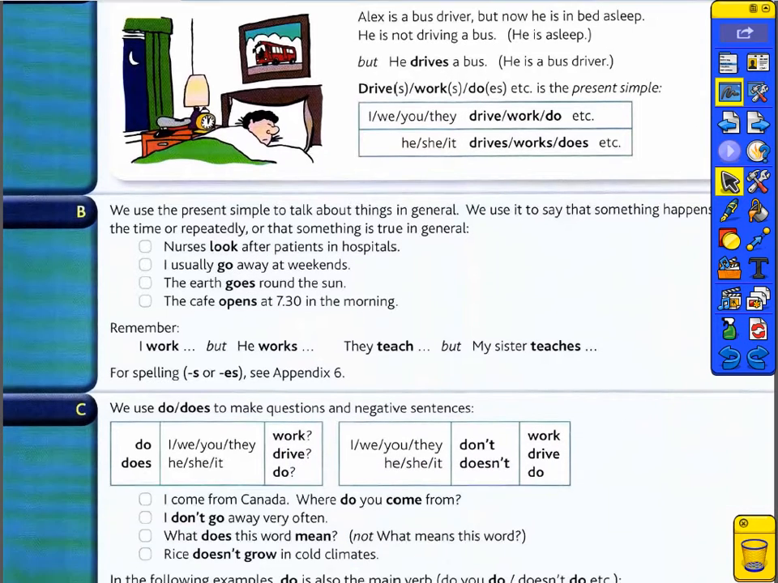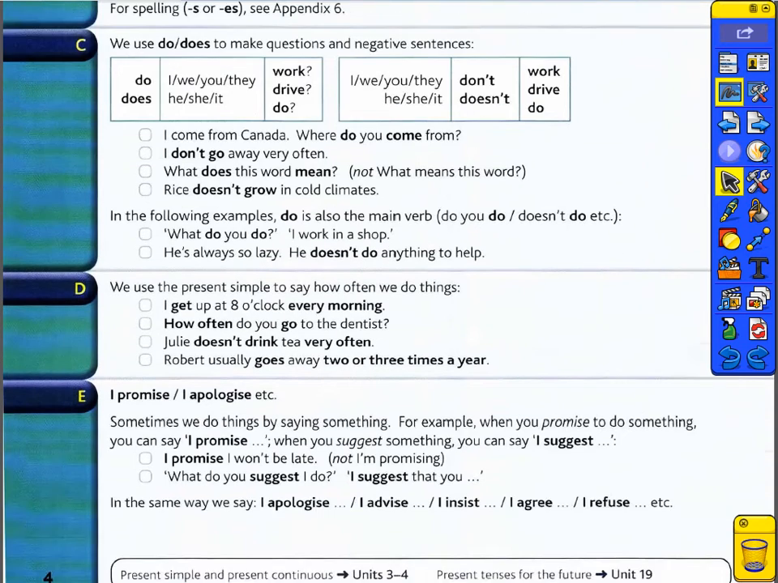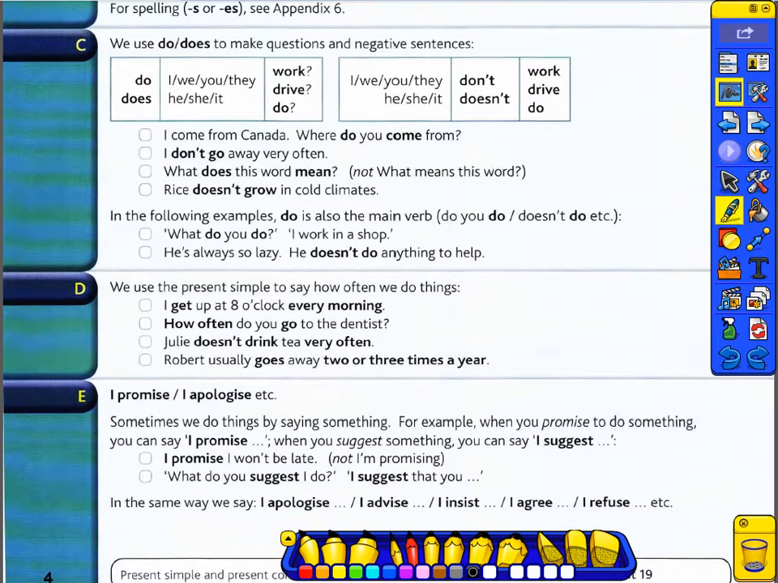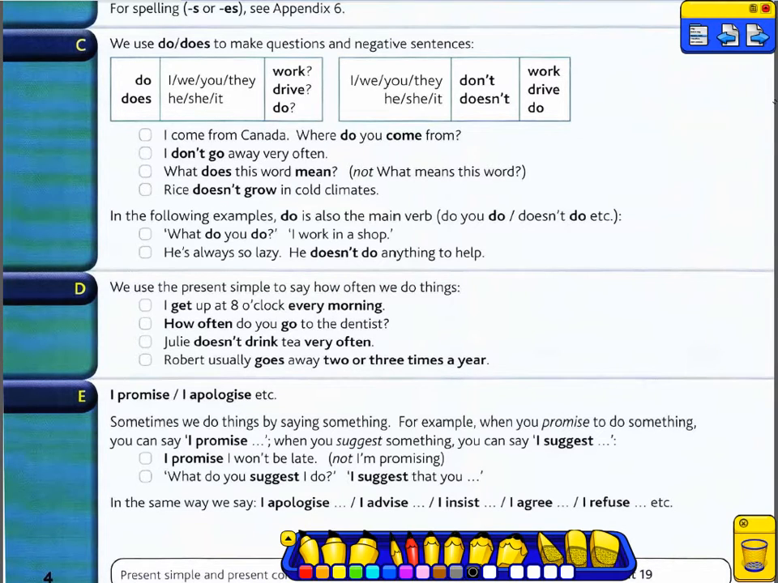We use do or does to make questions. For example, do with I, we, you, they: do I, we, you, they work? Do you work? Do they drive? Do they do? Does he or she or it work, drive, and do? With does, we take the verb in the infinitive form.